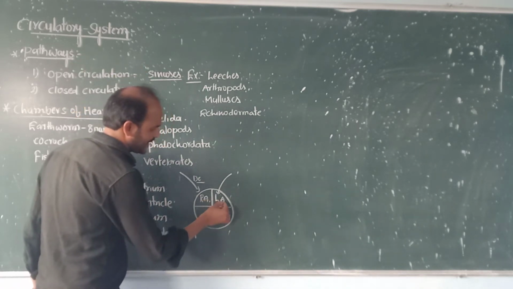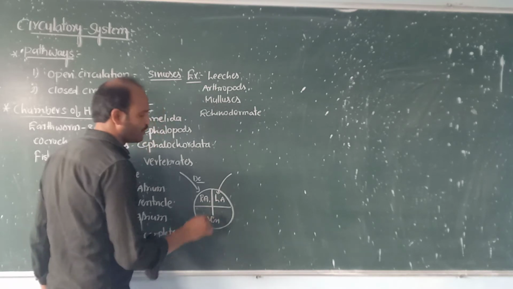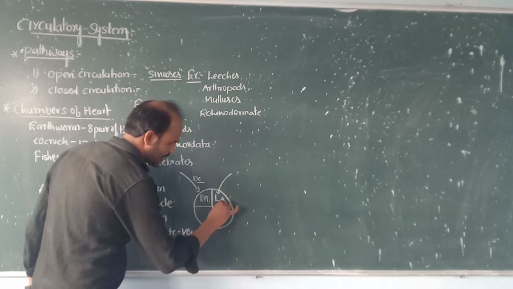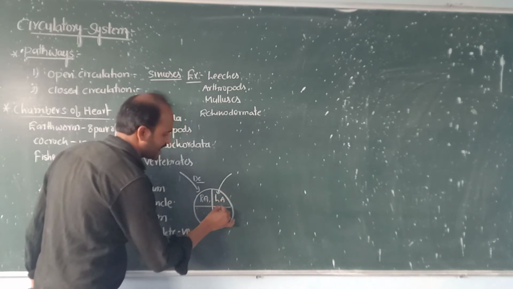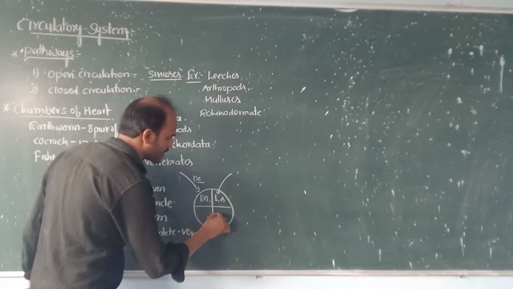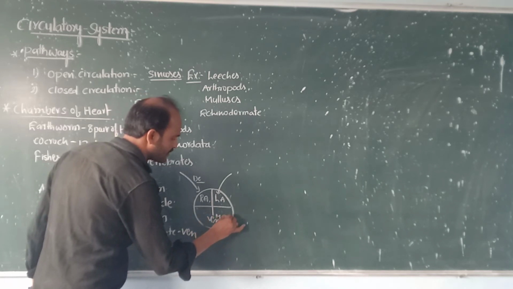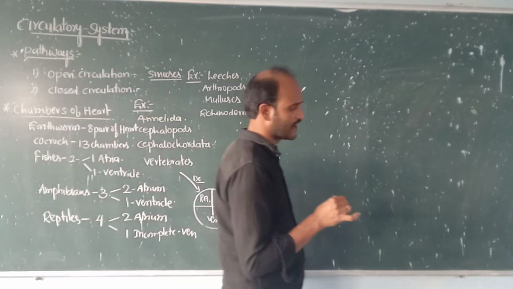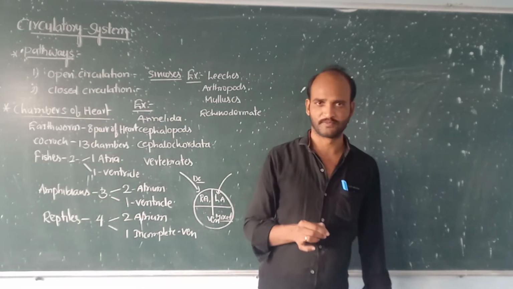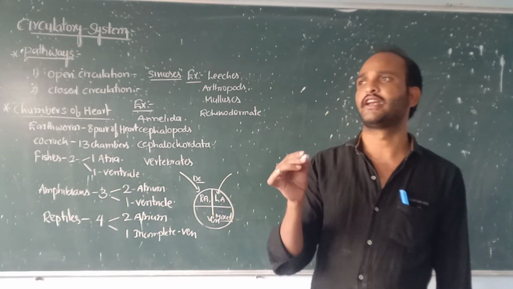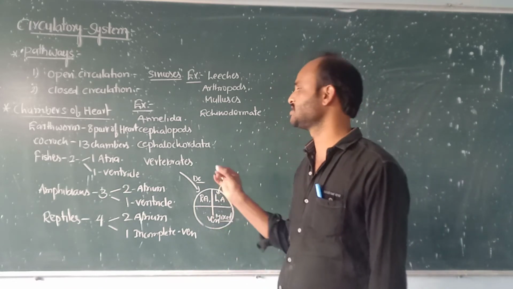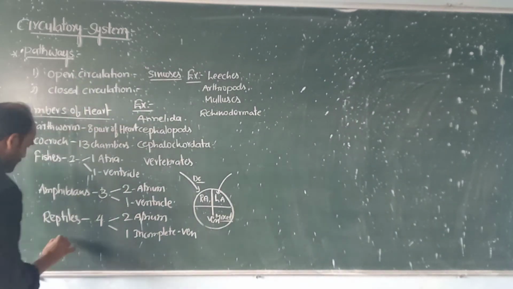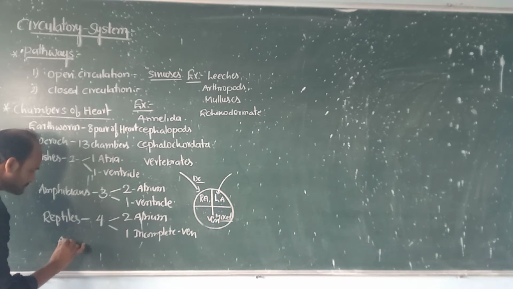Now the right and left atriums open into the ventricle. So in the ventricle, both oxygenated and deoxygenated blood are mixed. So in the reptiles the ventricle has mixed blood. So this is the mixed double circulation that occurs in the reptiles. Now come to the aves and mammals. Aves means birds.